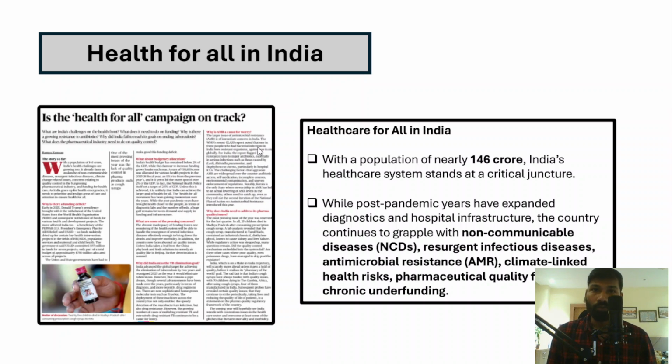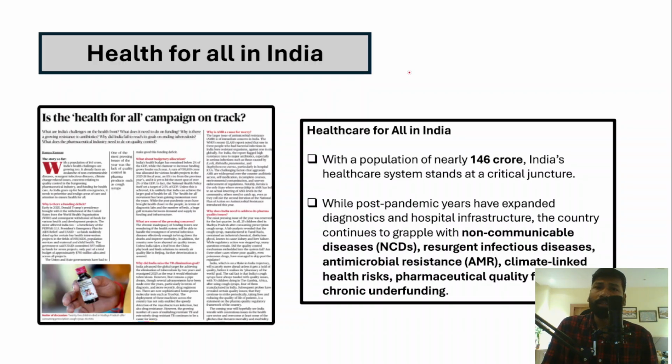Ensuring healthcare for all, that too affordable, accessible healthcare for all, is a primary priority for a country like India, with a large number of people living below the poverty line, and the out-of-pocket healthcare expenditure also increasing.